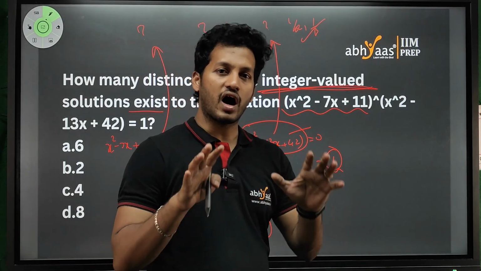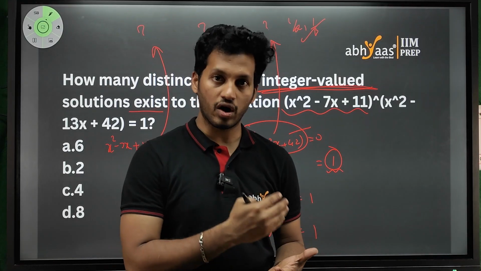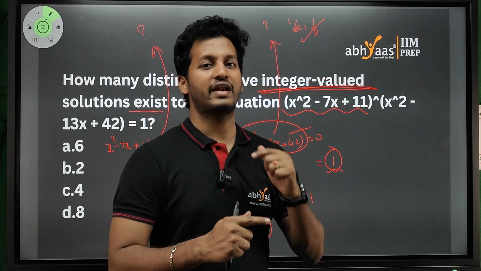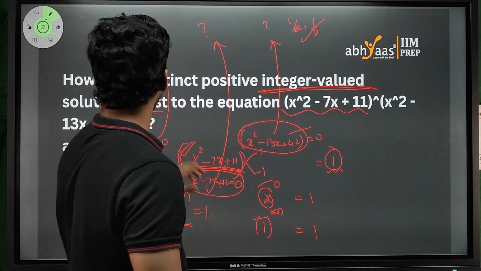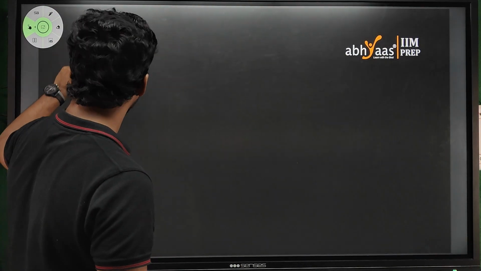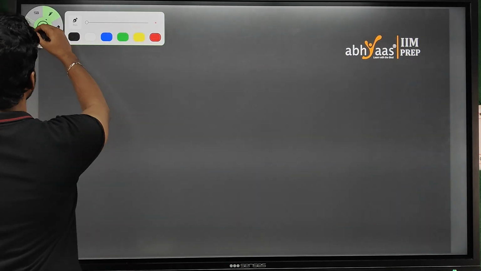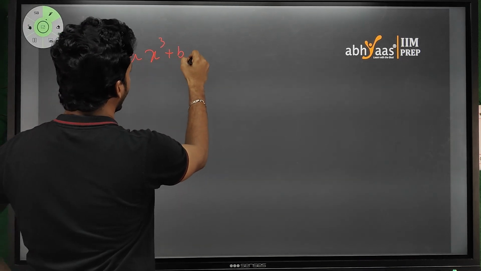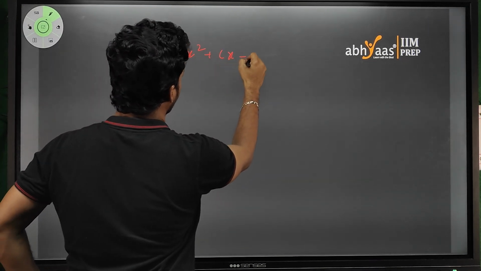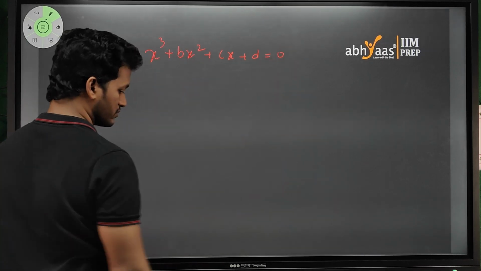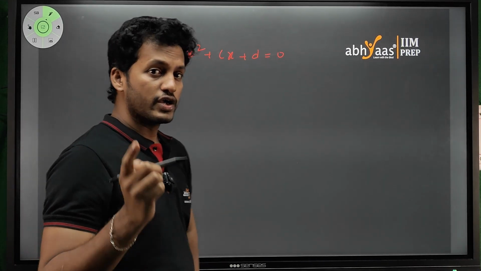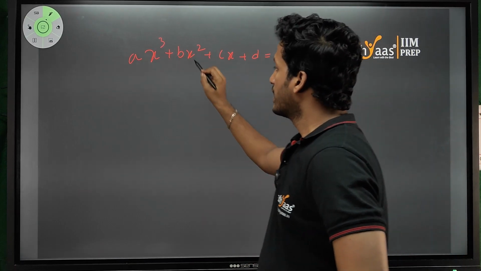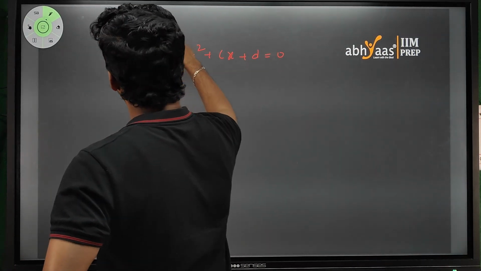So these things are for quadratic equations, or polynomial equations of degree 2. What if it is of degree 3? Let us see that also. ax cube plus bx square plus cx plus d is equal to 0. Here also you can find the sum of the roots. How many roots are possible here?